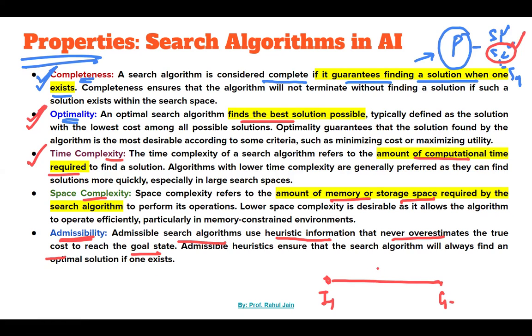The admissibility property says that using heuristic information, there is some actual cost, and whatever cost we have estimated, the estimated cost will never overestimate the actual cost. That property is called admissibility, right? So an admissible heuristic ensures that the search algorithm will always find an optimal solution if one exists.